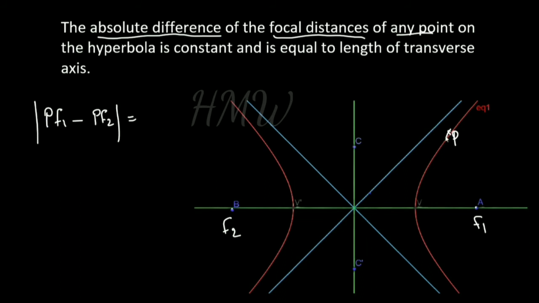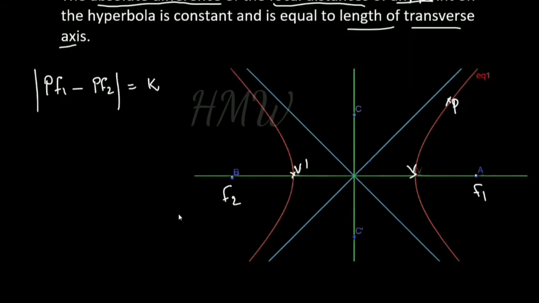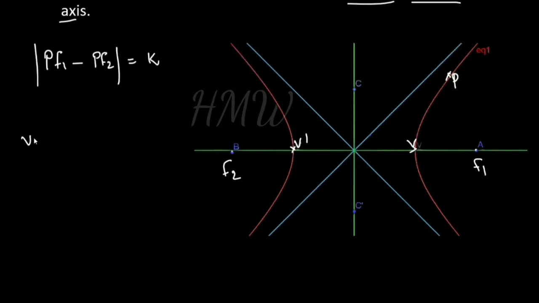The absolute difference of the focal distances of any point on the hyperbola is a constant, and that constant is equal to the length of the transverse axis. If you call these two the vertices, the distance between them, VV dash, is called the length of the transverse axis.